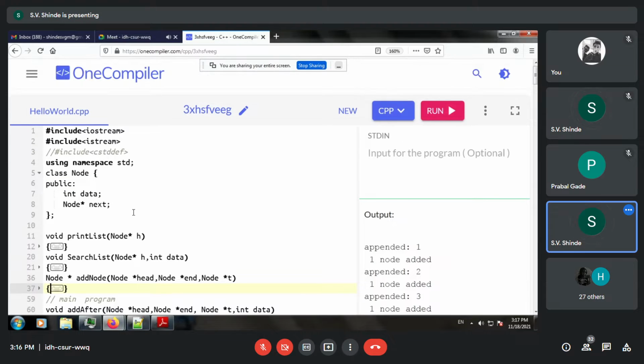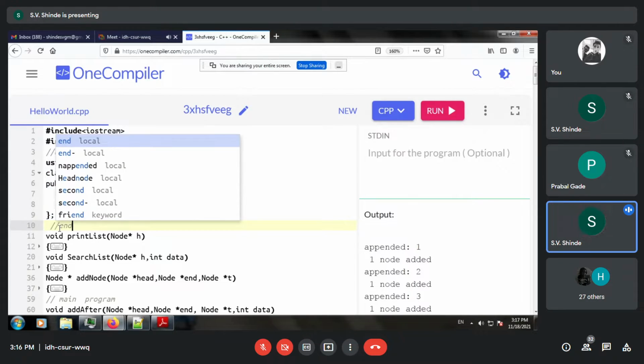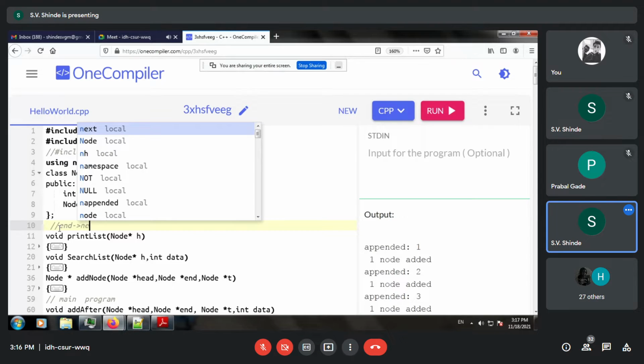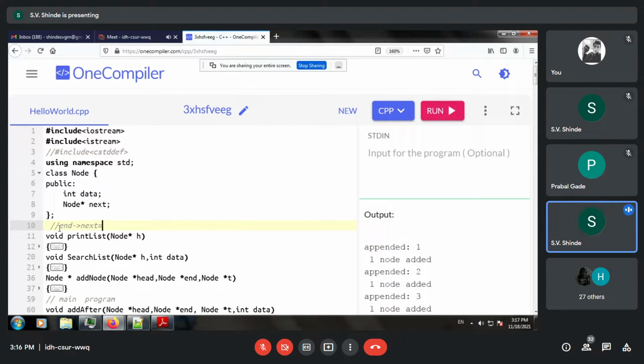You can see that this class doesn't change. If the class changes, then the entire code changes. So what is changing over here? Only one statement, which I'll write again: end arrow next is equal to head.